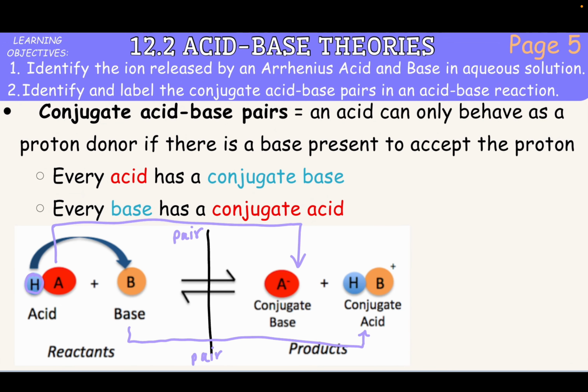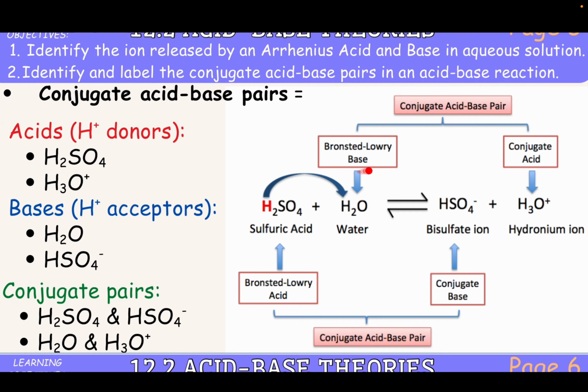So this is just an example of sulfuric acid reacting with water to produce a bisulfate ion and a hydronium ion. So this is already labeled for you, but the sulfuric acid H2SO4 is our Bronsted-Lowry acid. So the sulfuric acid is going to donate its H plus to water. So water in this case is going to be acting as a Bronsted-Lowry base because it is accepting that H plus. So as a result, the sulfuric acid, because it got rid of or donated its H plus, is going to turn into this bisulfate ion.